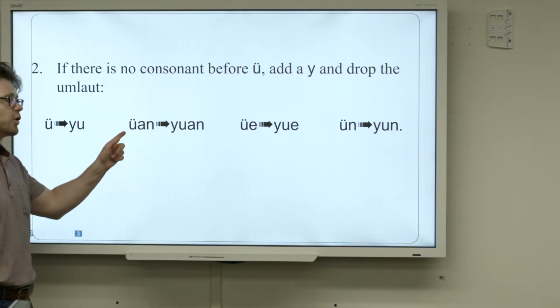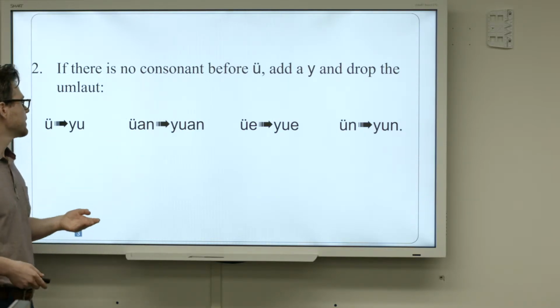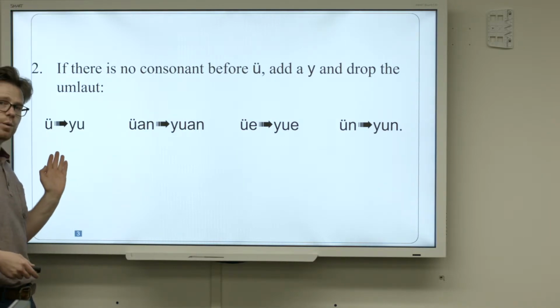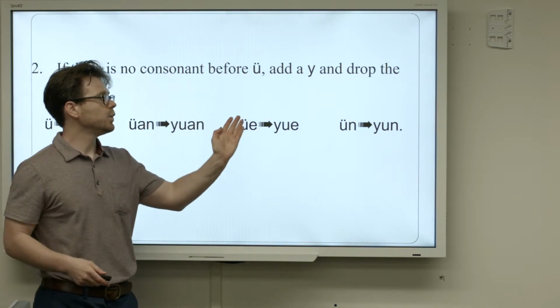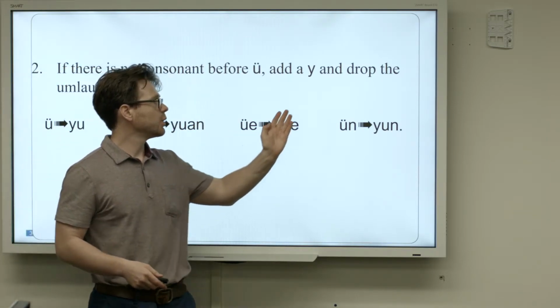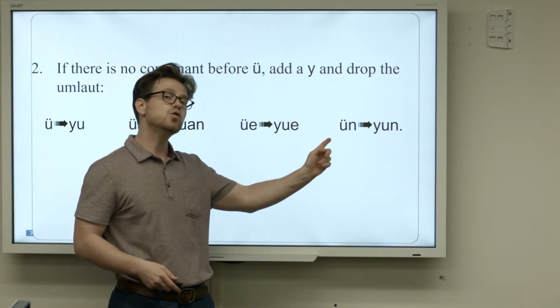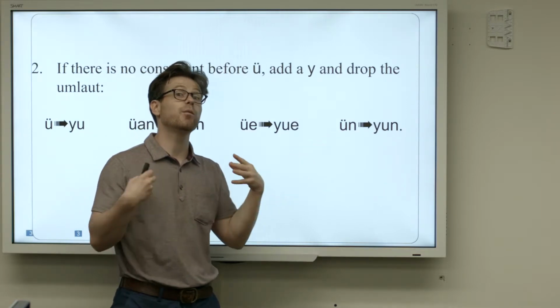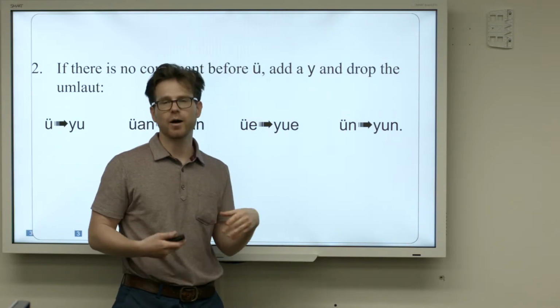Same thing goes for umlaut U's. Umlaut U's also turn to the letter Y. So here we have yu, yuan, yue, yun. And the same thing goes. If you were to change the umlaut U to a Y and then you have no more vowel left, then you're going to keep the vowel and just add the Y.